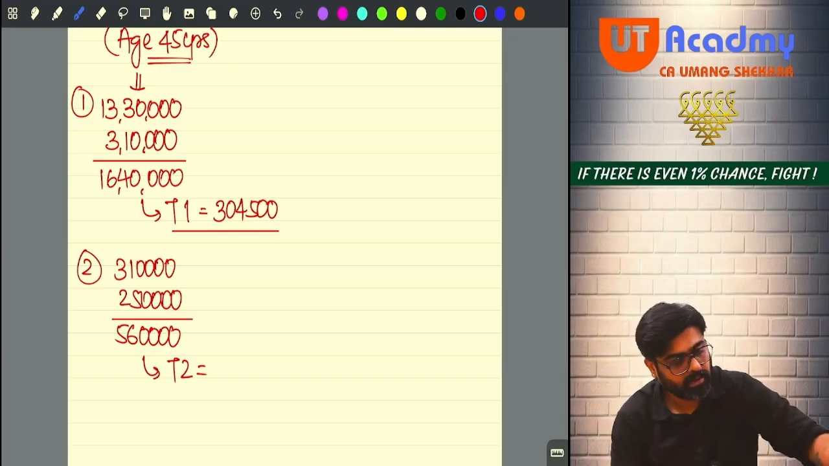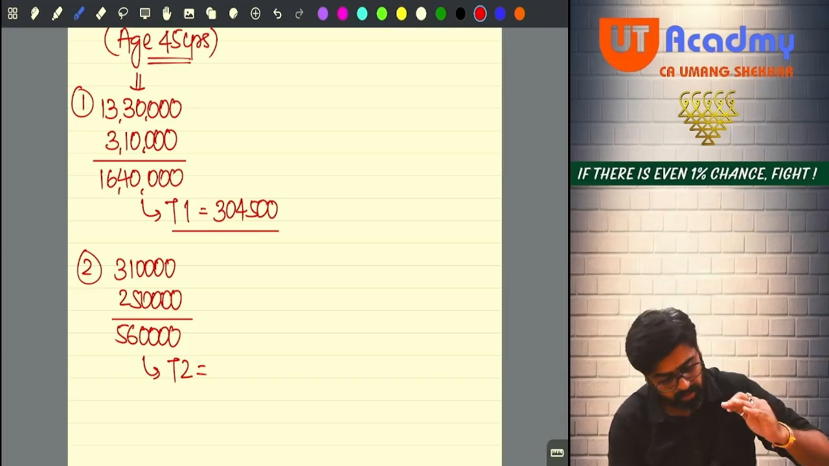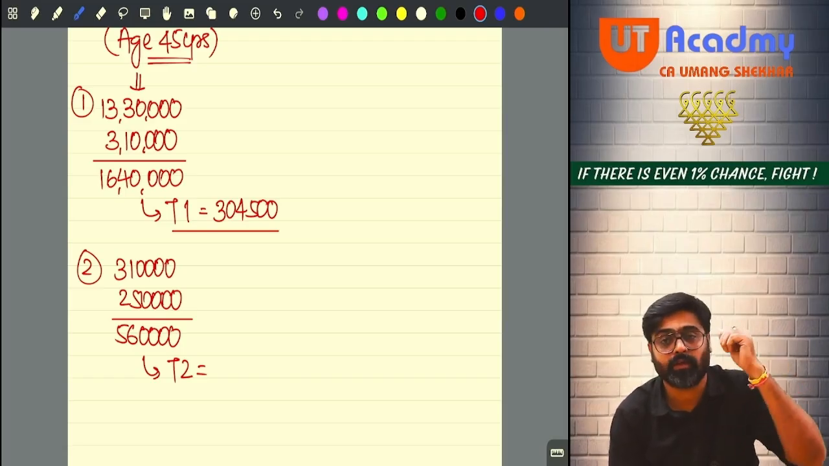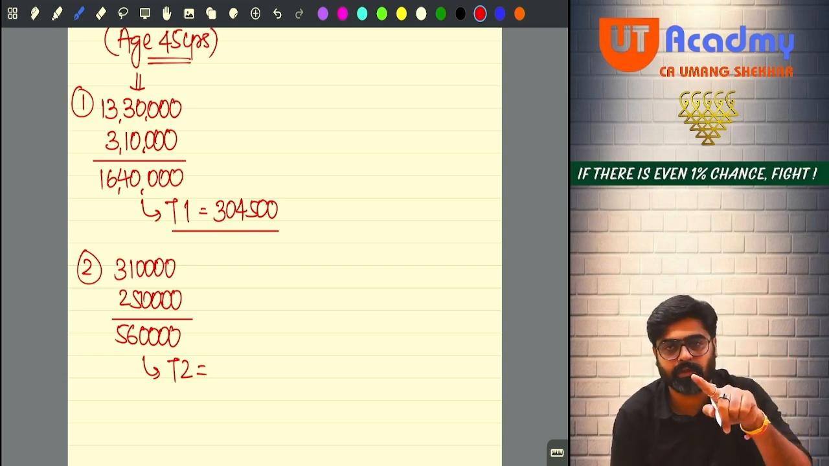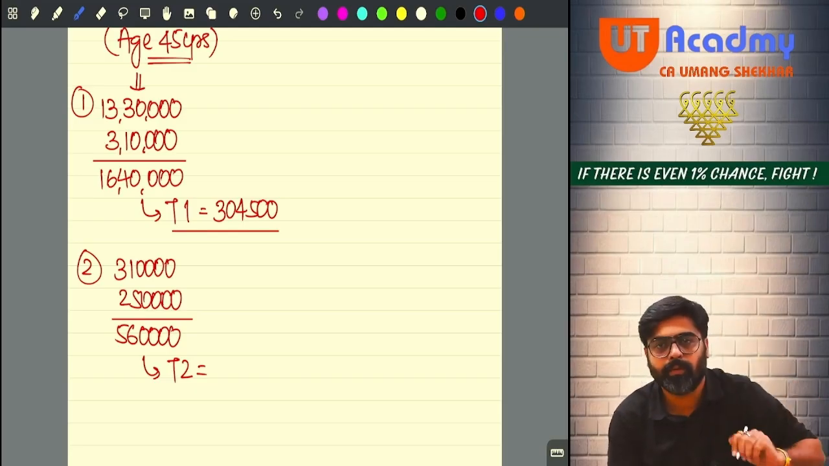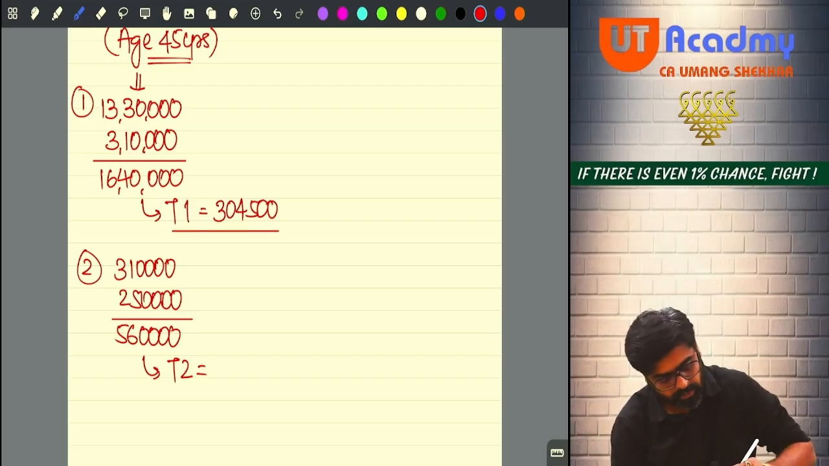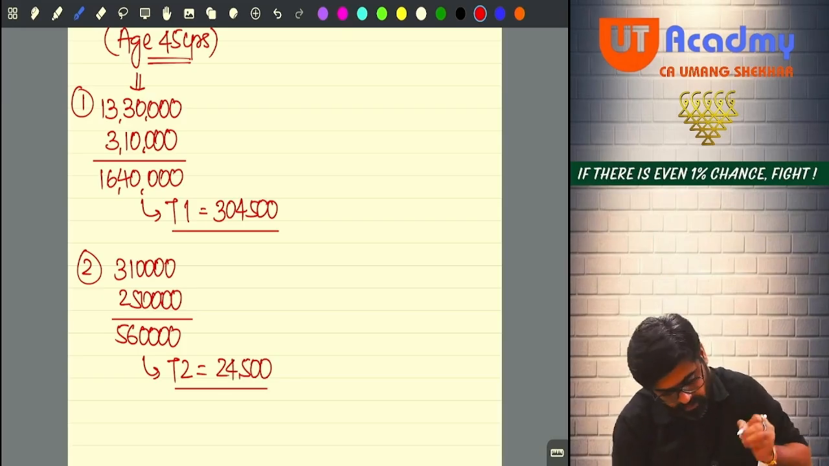Out of this 5 lakh 60, first 2 lakh 50 no tax. Then 2 lakh 50 to 5 lakh, it will be 5%, 12,500. And on 60,000, it will be 20%, so 60,000 into 20% will be 12,000. 12,000 plus 12,500 will be 24,500 if I am not wrong. Are you getting 24,500? Now pay attention on this 24,500.